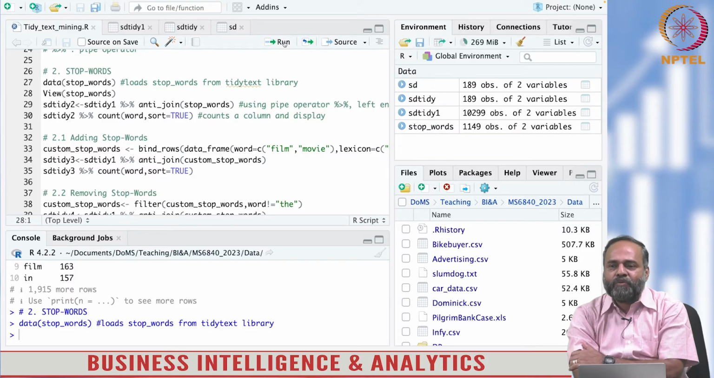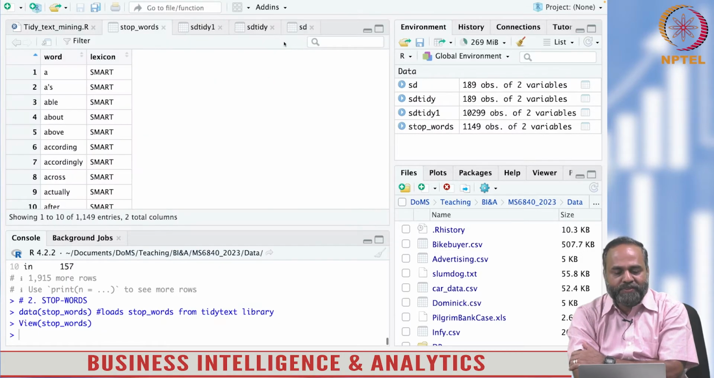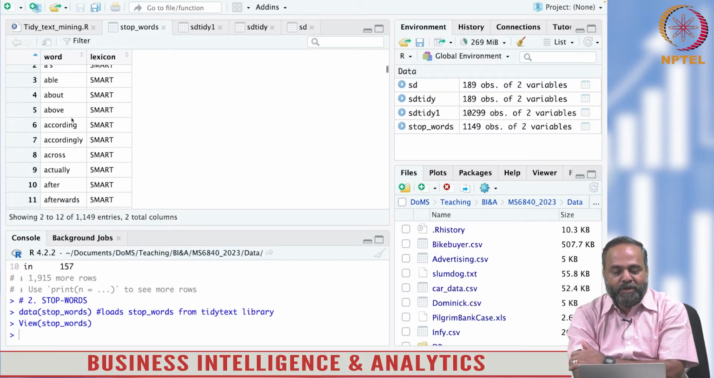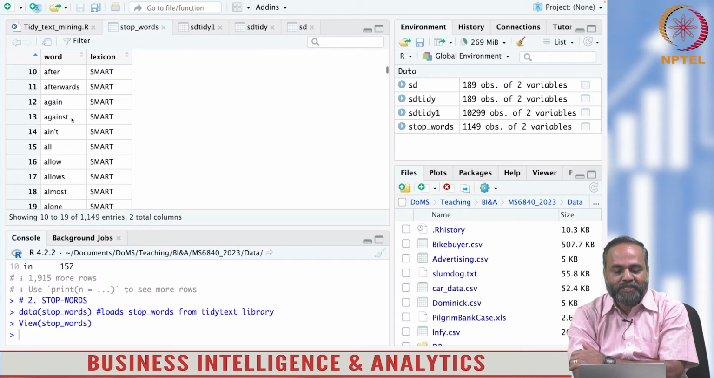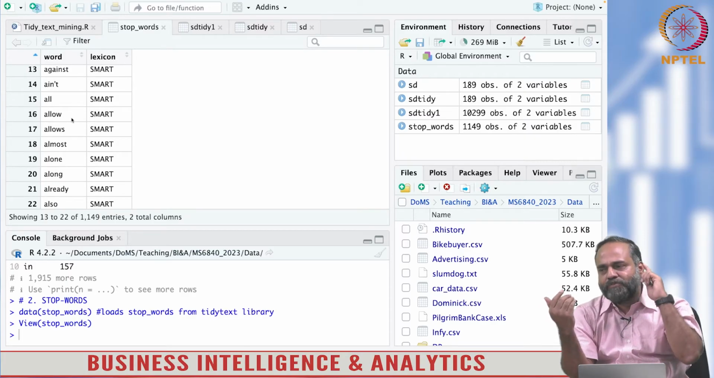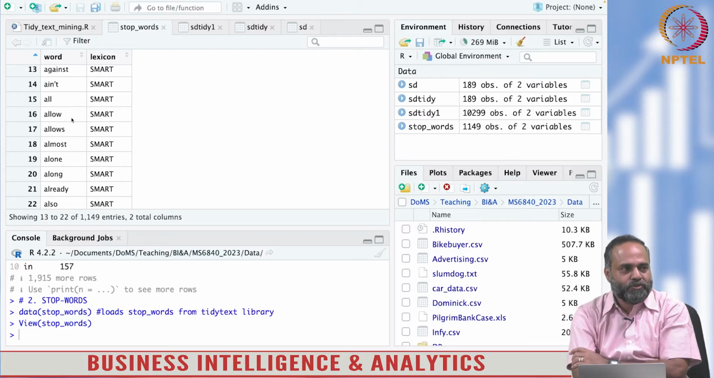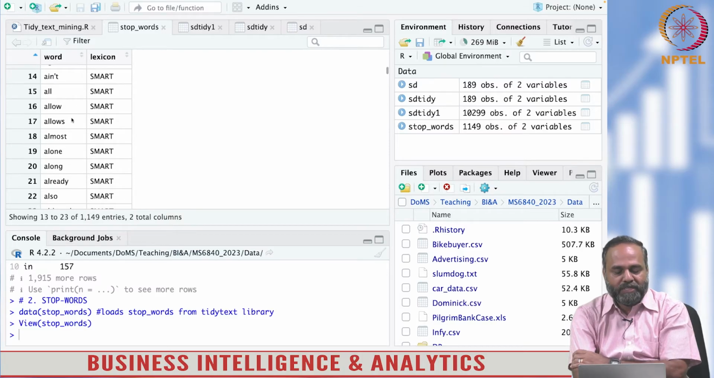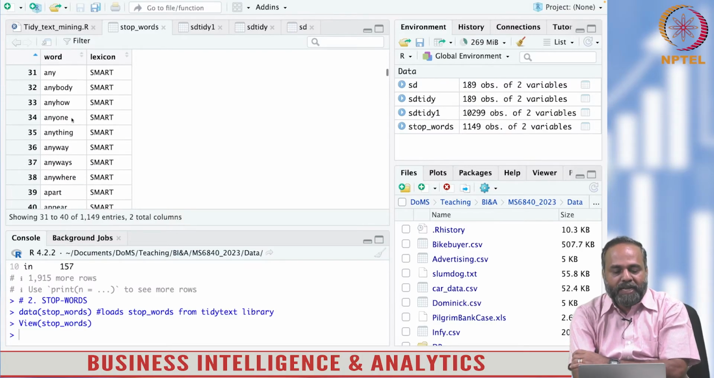And if you want to see what stop words look like, we can view that. The name of the stop word lexicon is smart, and you can see that there are 1149 stop words. And what are the contents of the stop words? Is, able, about, above, according, accordingly, across, actually, afterwards, again, against. It's a collection of commonly occurring words which we are not interested to analyze for descriptive analysis. So that is the stop words.